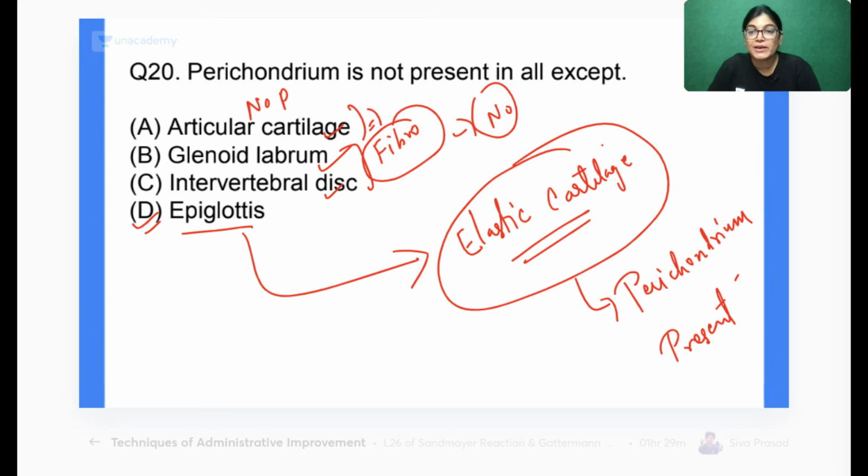It has a perichondrium lying on the outer aspect, which gives rise to the chondroblasts, so it has a cellular layer and a fibrous layer. As we know, cartilage is an avascular structure, so its nutrition is provided by the perichondrium. So epiglottis, an example of elastic cartilage, has perichondrium, but not the fibrocartilage and articular cartilage. All these A, B, C do not have perichondrium over them.